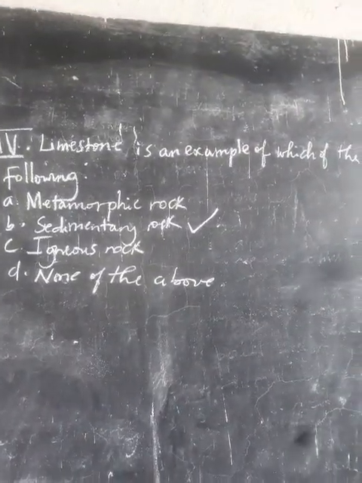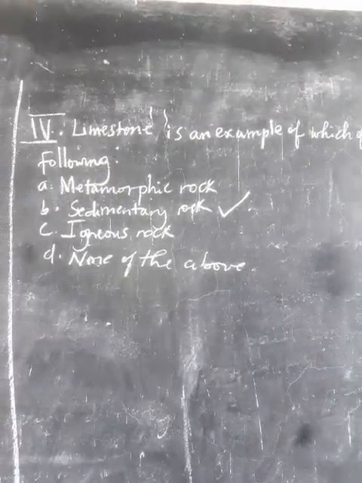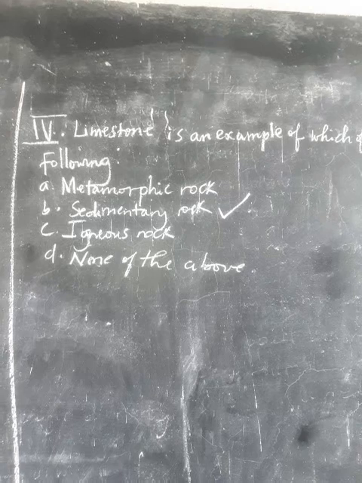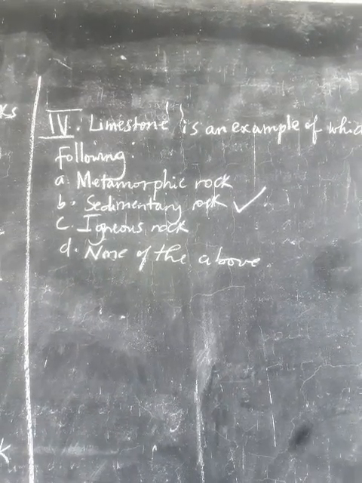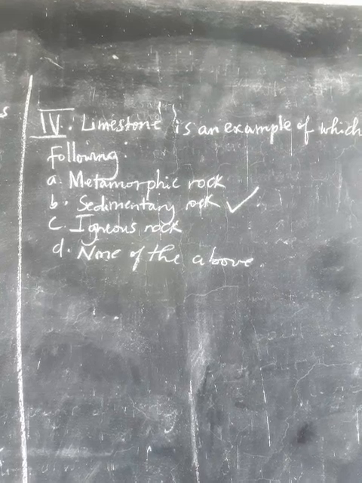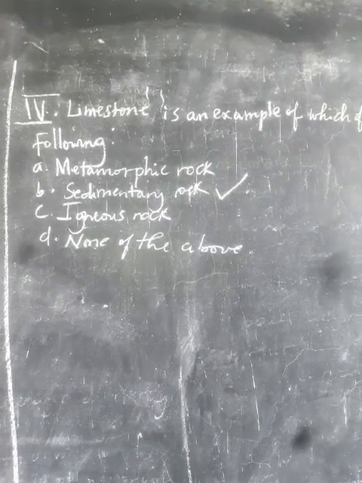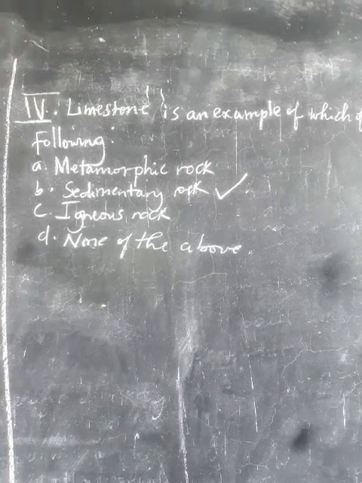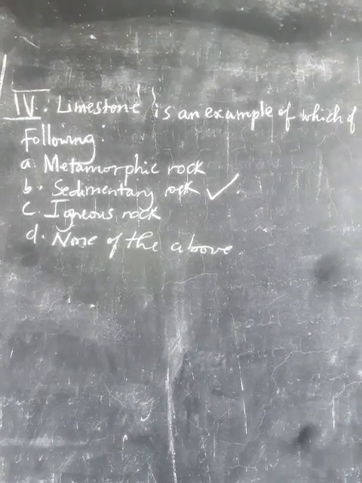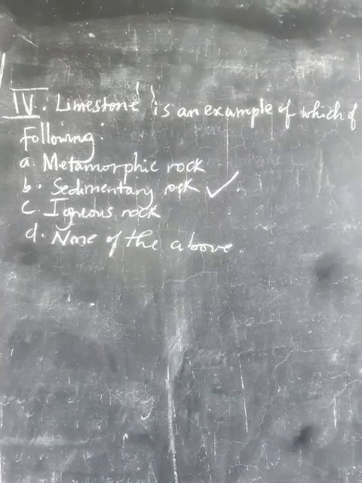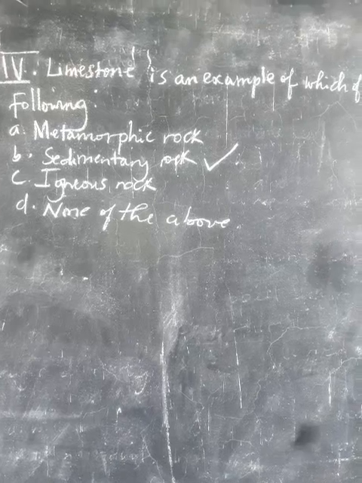Limestone rock is an example of which of the following? They give us limestone. They want us to choose which one it belongs to. Is it a metamorphic rock? Is it a sedimentary rock? Is it an igneous rock? Or none of the above? So the correct answer is B. It is a sedimentary rock, because limestone is an example of sedimentary rock.